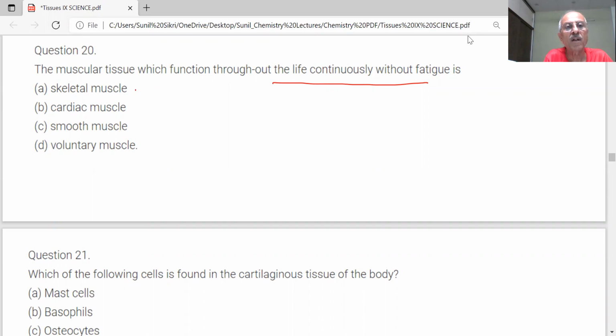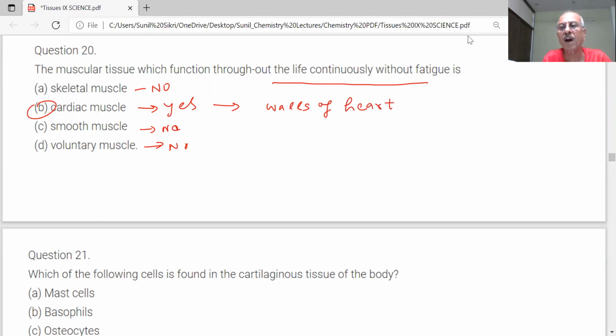Skeletal muscle? No, sir. Smooth muscle? Voluntary muscle? No. Where are the cardiac muscles present? In the walls of the heart. The heart is never stopping. If the heart stops, we stop.